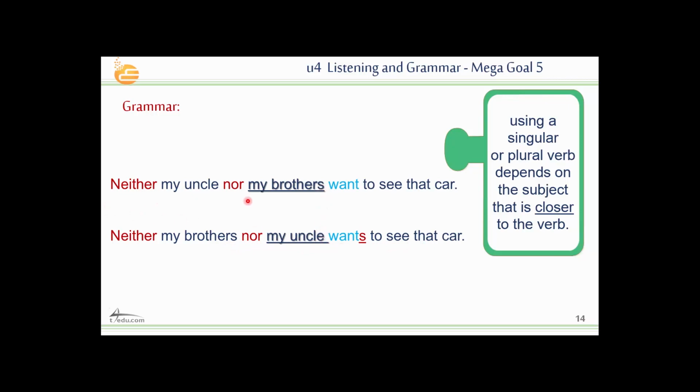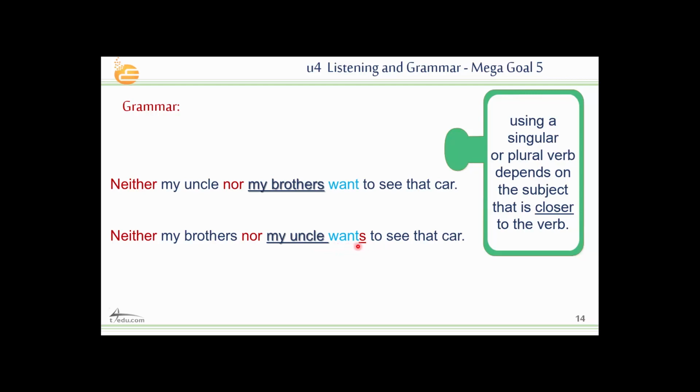Here we use neither nor, or sometimes we can use either or. Of course, neither nor indicates the negative meaning, and either or indicates the affirmative. So don't forget that. Neither my uncle nor my brothers want. Neither my brothers nor my uncle wants to see.